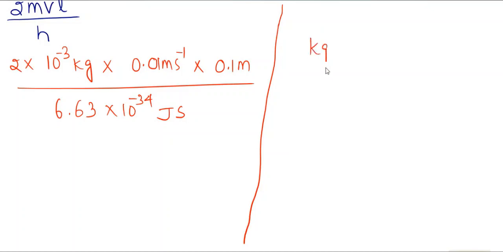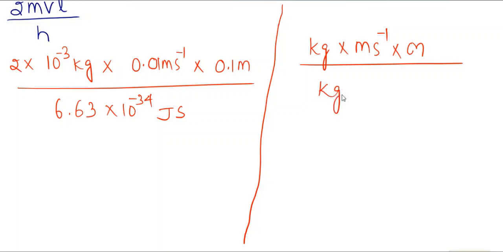Kg multiplied by meter per second inverse multiplied by meter, divided by joule, which I can write as kg meter square second to the power minus 2, into second as it is.